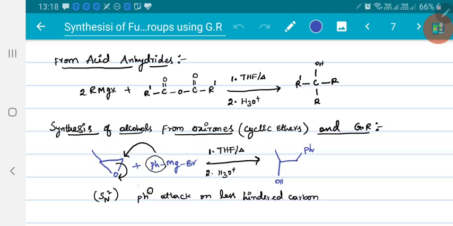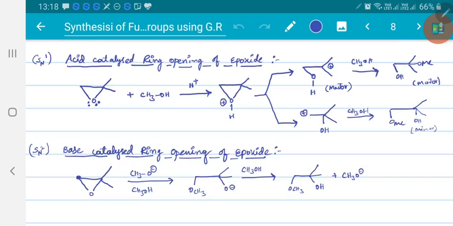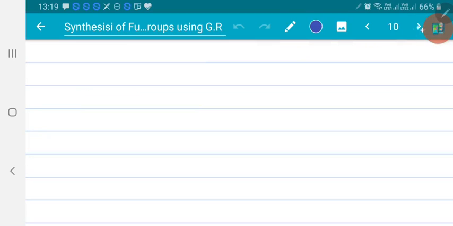When cyclic ethers are allowed to react with Grignard reagent, the alkyl group of the Grignard reagent always prefers to attack the less hindered carbon in an SN2 pathway, forming alcohols. Right. So the attack of the alkyl group of Grignard reagent over epoxide is like a base catalyzed system. In an acid catalyzed system, it follows SN1 pathway. In a base catalyzed system, it follows SN2 pathway. So that's how we prepare alcohols from different functional groups, the synthesis of alcohols from Grignard reagent.